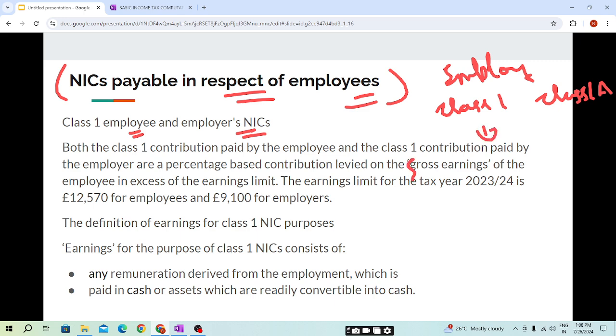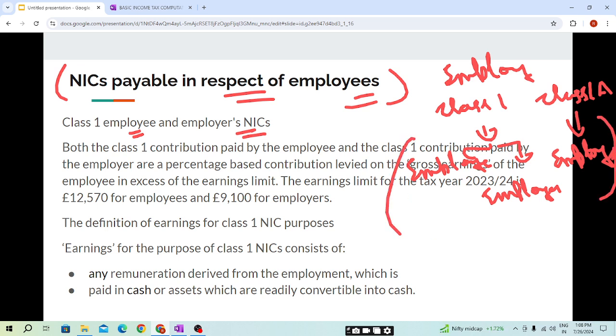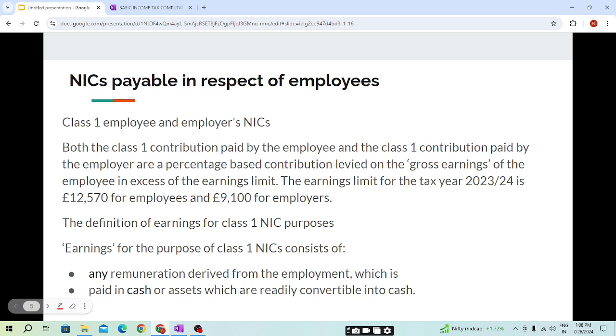Class 1 will be payable by the employee himself and his employer will also pay. But coming to class 1A, the employer will only pay. So for an employed person, we have 3 classes of national insurance contribution. So first we will be covering class 1 employee and employers NIC.